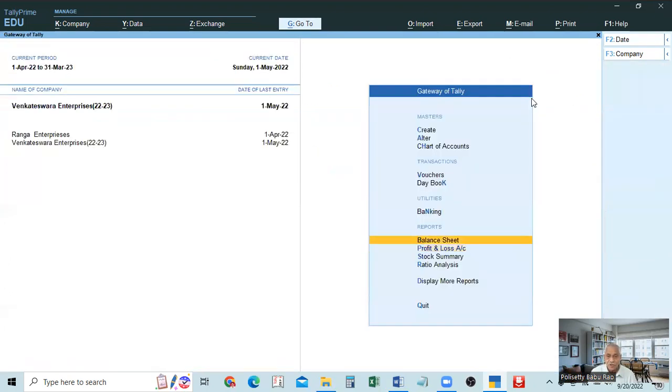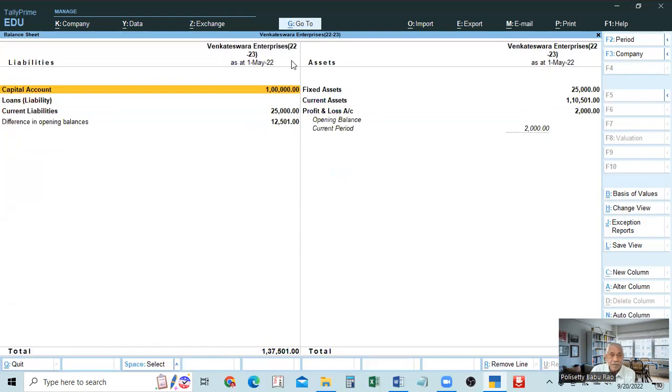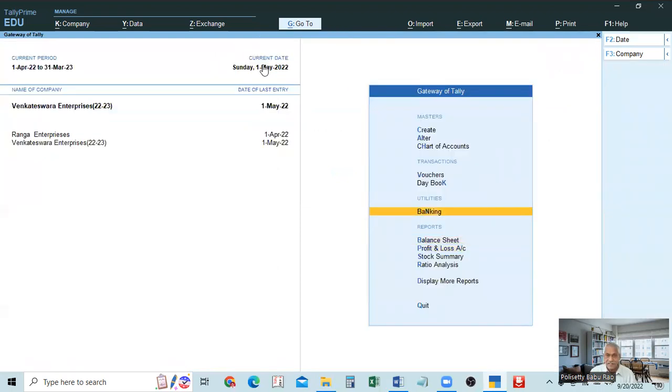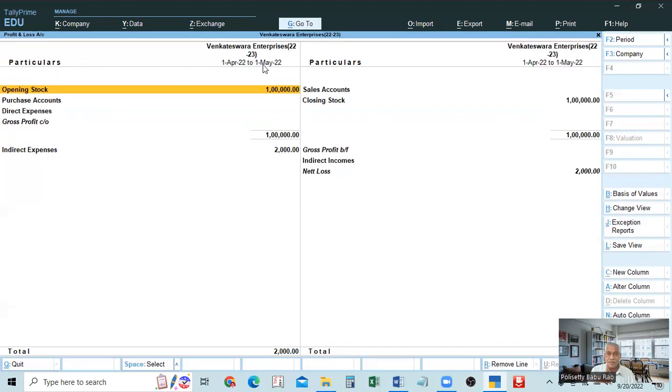Similarly, here you go to profit and loss and balance sheet. See, balance sheet as at 1st May, on the day, it is the position. Up to the date on which we made the last entry, there will be many transactions. In this case, it shows as at 1st May. Suppose you take up to 1st September, it will say as at 1st September. The profit and loss will show 1st April to 1st September. So this is the thing.